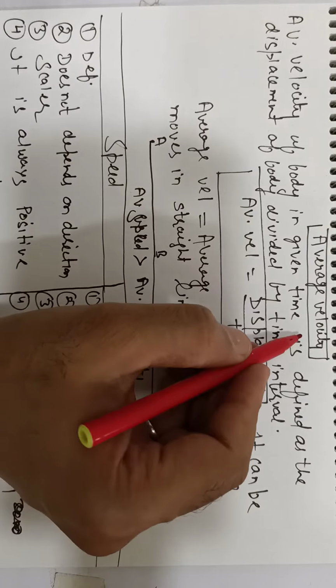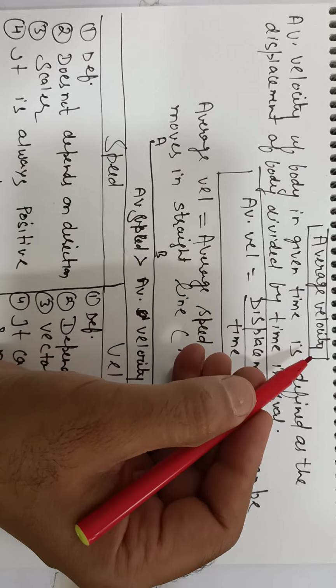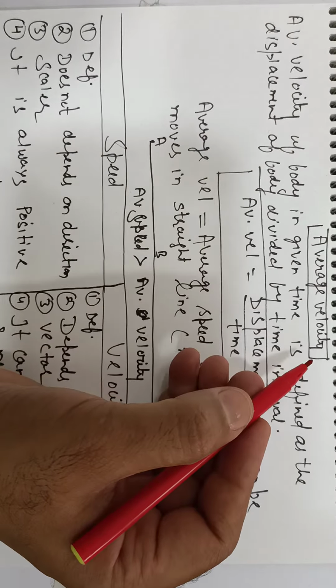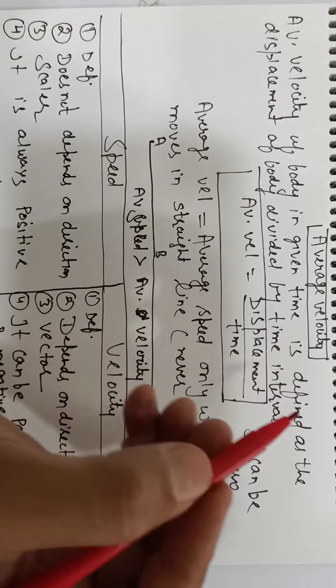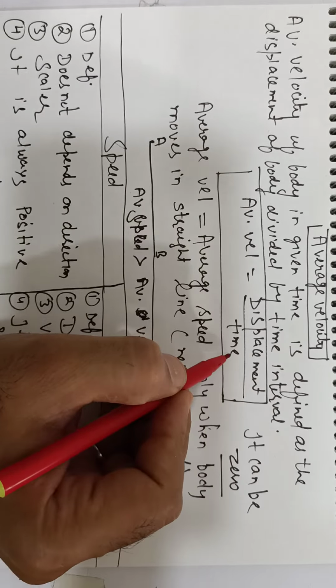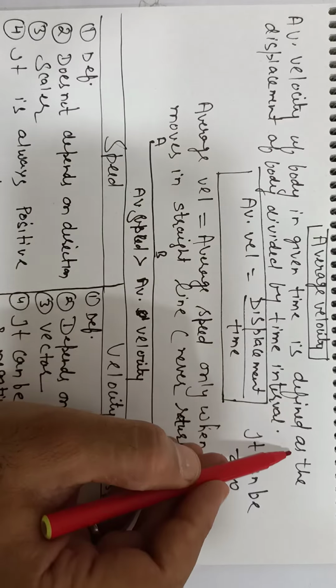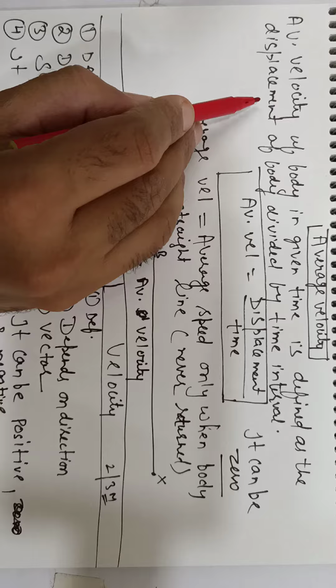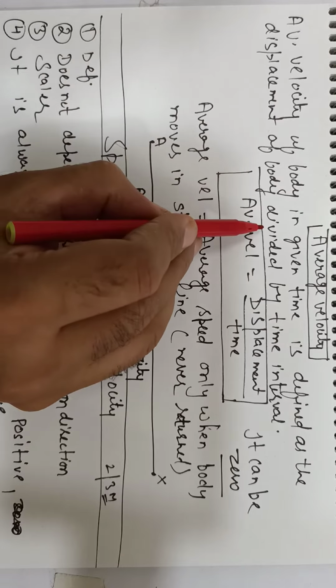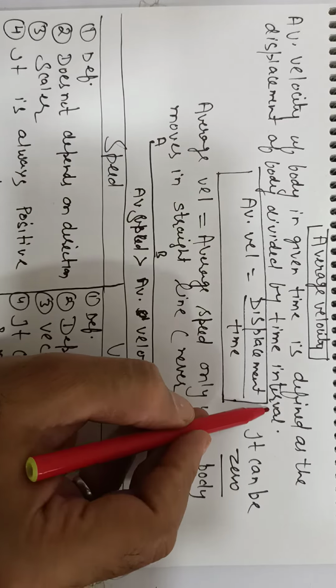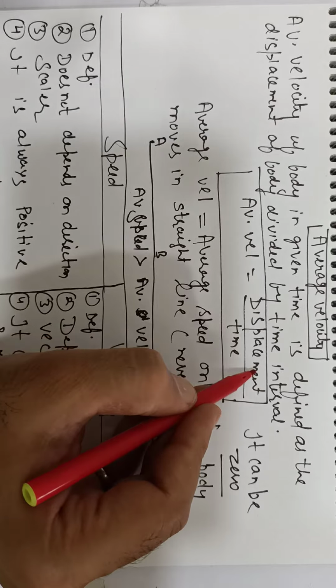Now the average velocity. What is average velocity? The average speed is total distance by total time. The average velocity is total displacement by total time. Average velocity of the body in given time is defined as the displacement of body divided by time interval. Displacement of body by time.